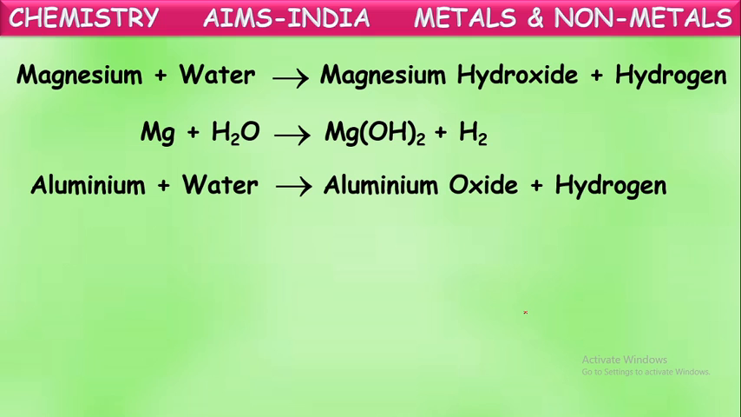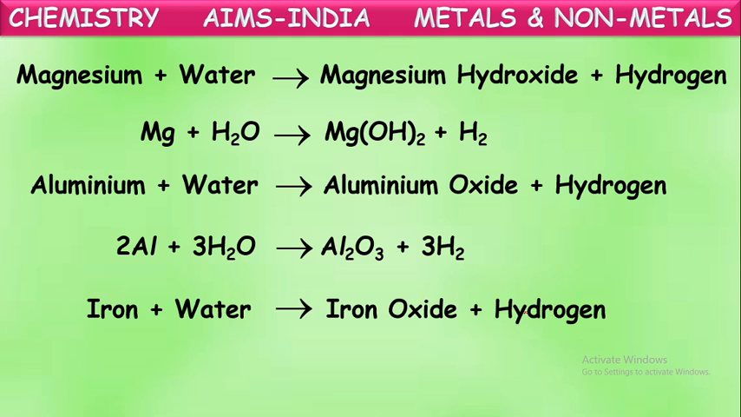Some metals are a little less reactive, like aluminum. These metals on reaction with water form their respective oxides. Aluminium on reaction with water forms aluminium oxide and releases hydrogen gas. One more metal, iron. Iron also slowly reacts with water and forms iron oxide. Slowly hydrogen gas will be released from that. But it is a very slow reaction, we know. Iron reacts with water and forms iron oxide.